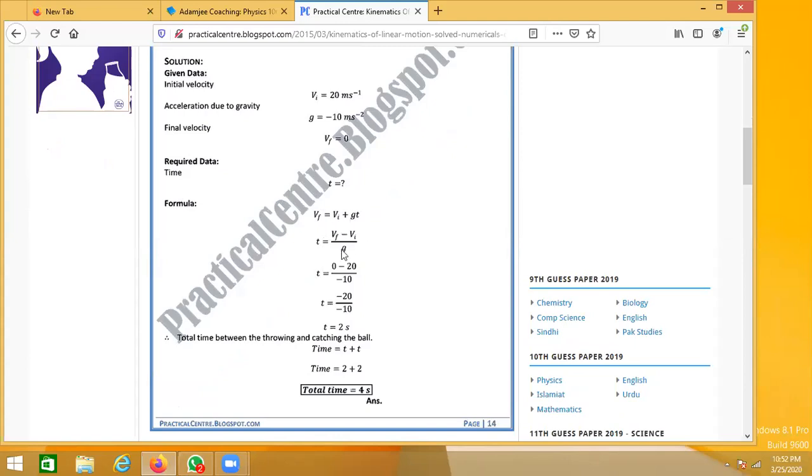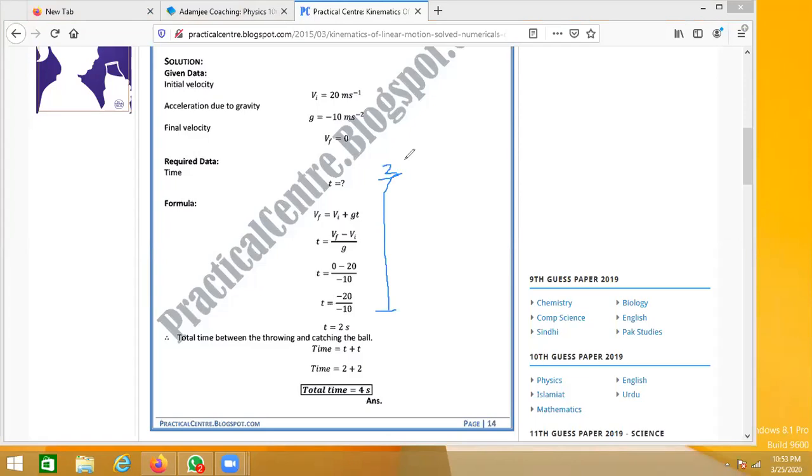We are just putting the values in and finding out the time. But this is not the answer, as this is only the time the ball has taken to move up, right? This is the time we have just worked out till this point. So this is 2 seconds.